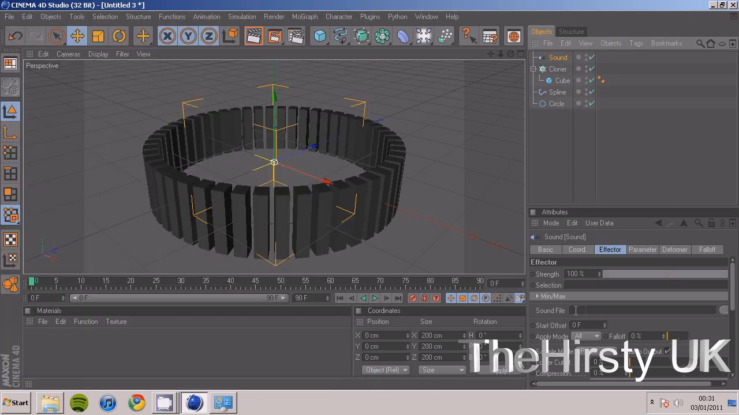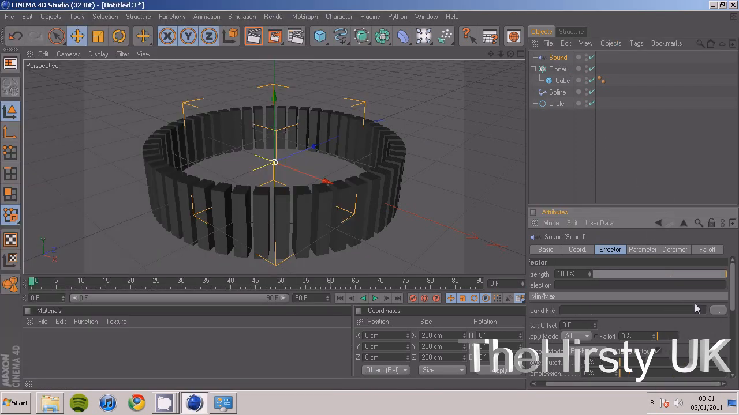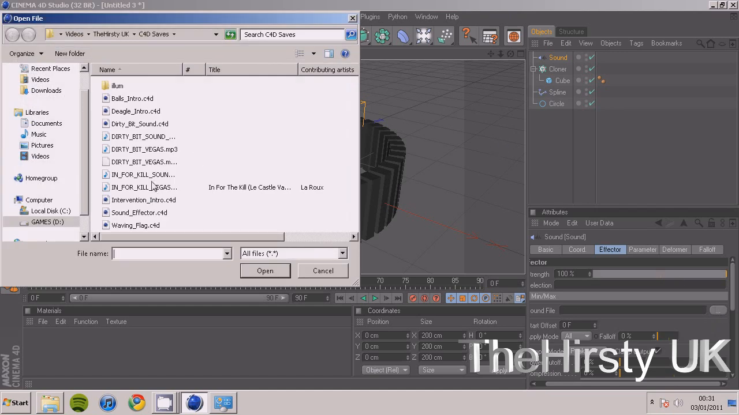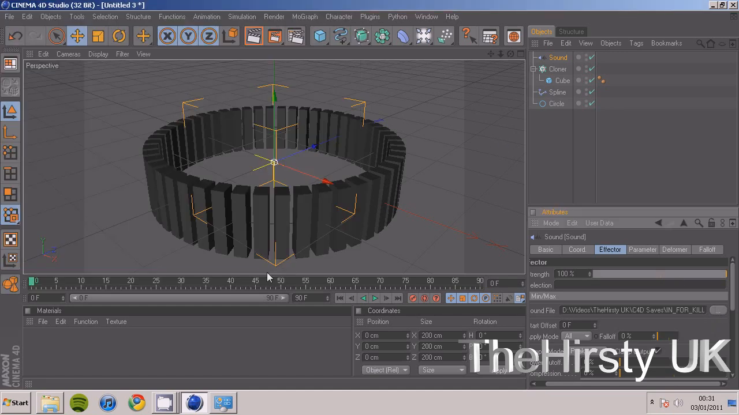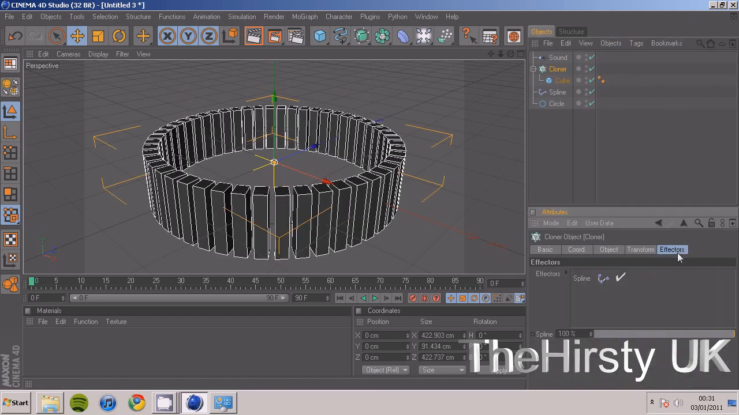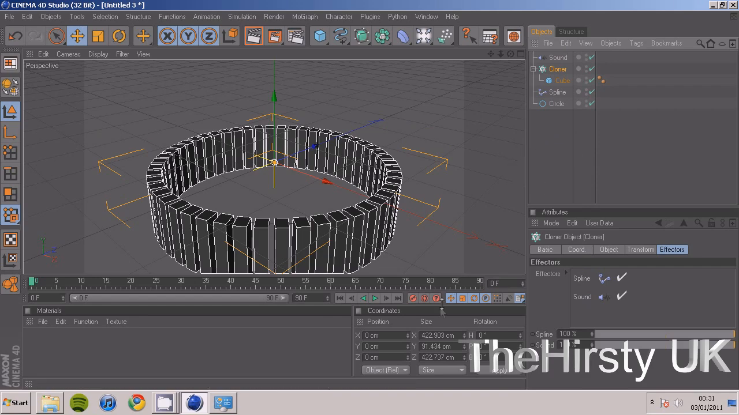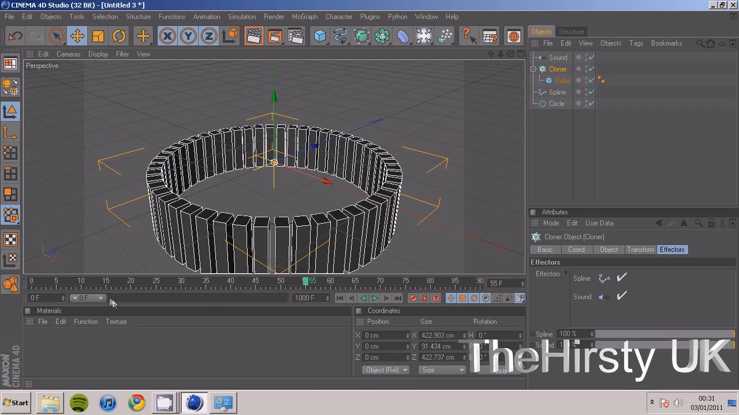Click on sound effector, click on where it says sound file, little dots here, click on that, and then load up your WAV file. Right, and now click on Cloner again and go into Effectors and drag sound into there. And then if we click play, you can see that they're moving up and down. Oh yeah, and you're going to want to change 90 frames to about 1000 frames, because you'll need a lot of, depending on the length of your song.